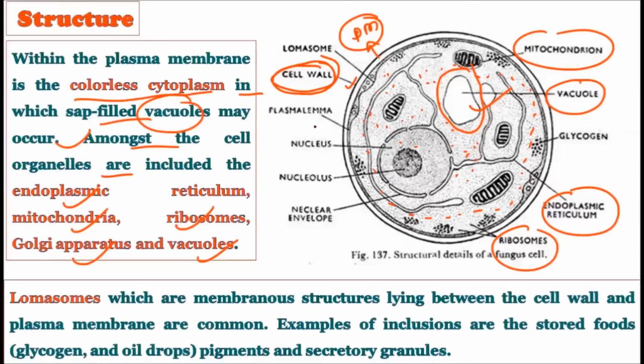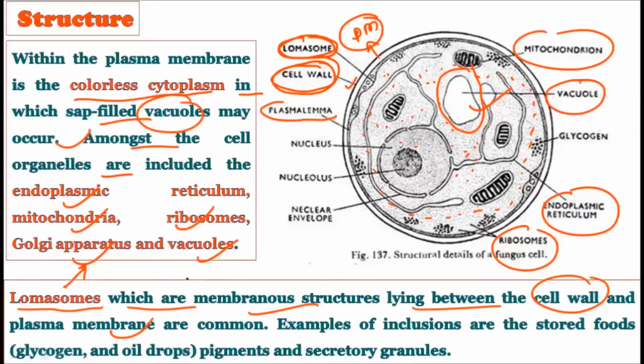Okay, now see the lomasomes. These are very special structures which are found in these fungal cells, which are membranous structures lying between the cell wall and the plasma membrane. See here, you can observe these are the lomasomes, and lomasomes are present between the cell wall and the plasma membrane. Their position is very important because these lomasomes are typically found in the fungal cells, and they perform a very unique function there. So lomasomes are the membranous structures which are lying between the cell wall and the plasma membrane.